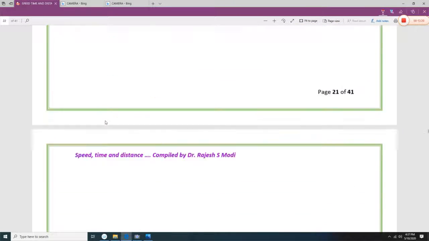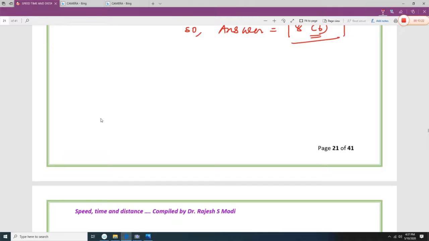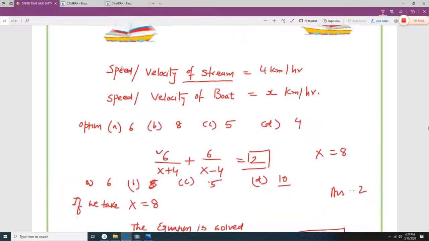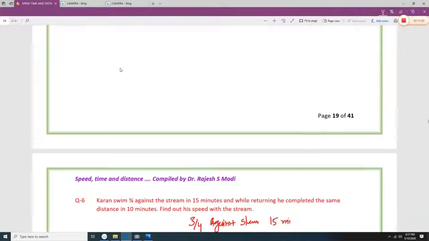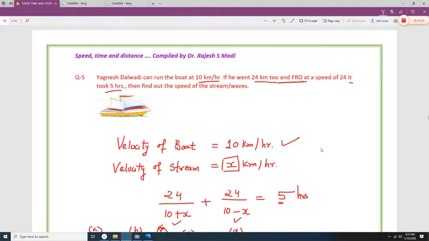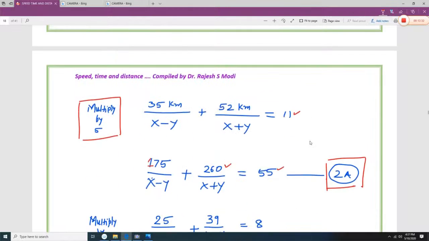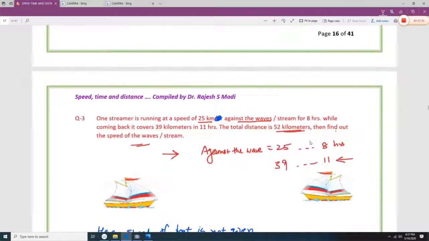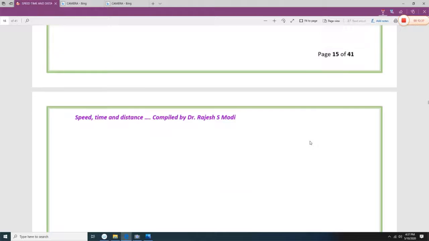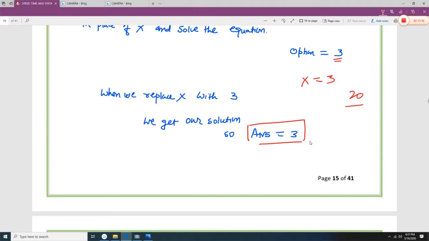So here we are completing the examples related to boat and stream. Very few examples are there. So you write down the examples on a separate paper. Do it by yourself. And once you finish, match your answer with the answer given in the video. And that is the way you are going to master the concept. So we are going to complete this boat and stream video.